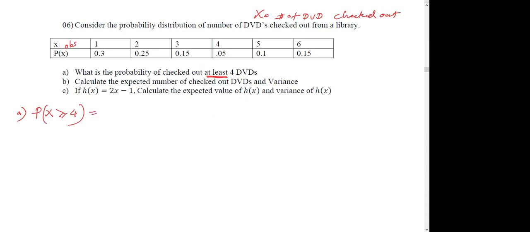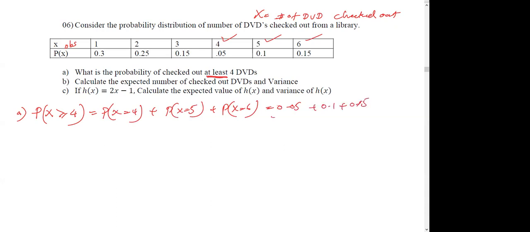So you have to pick the correct probabilities: 4 or greater. I can write using notations: probability of X equals 4, plus probability of X equals 5, plus probability of X equals 6. Add these probabilities and you get the answer, 0.3.